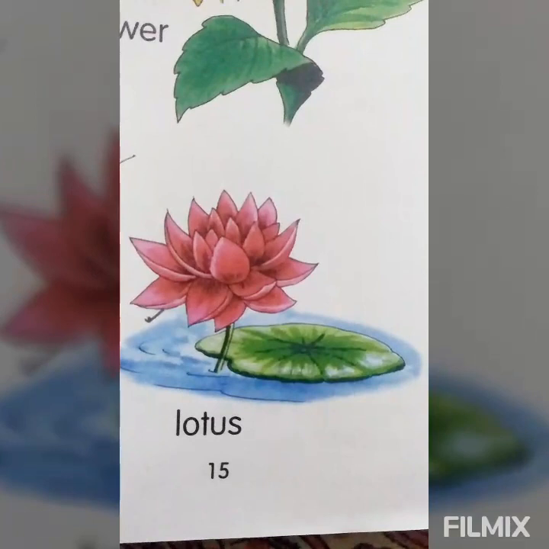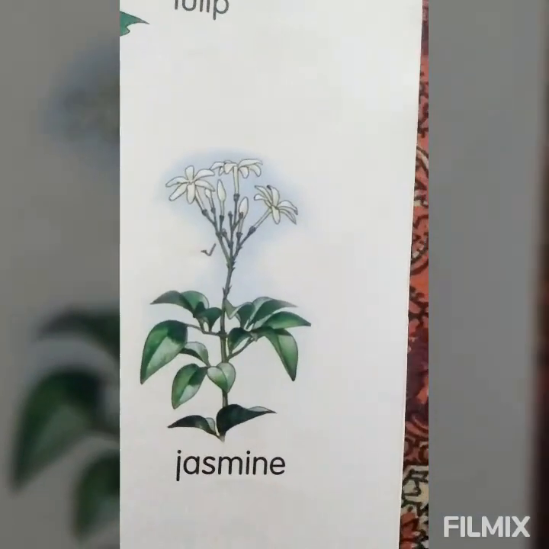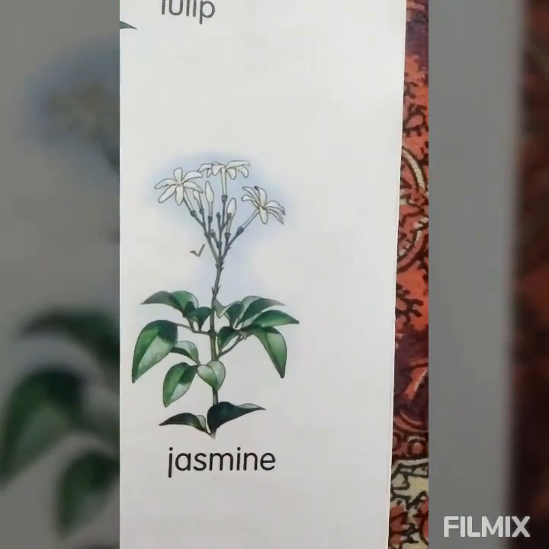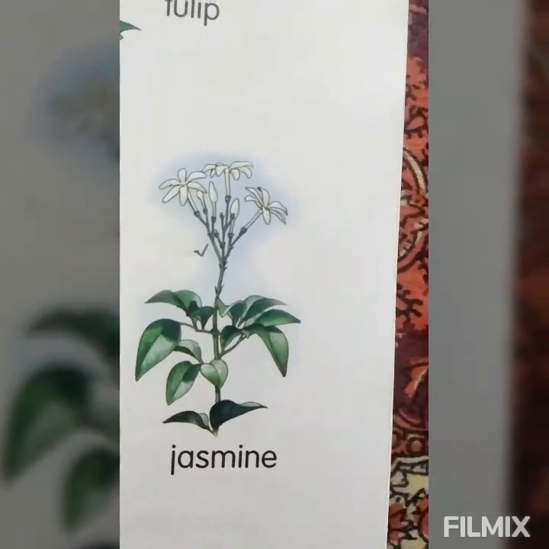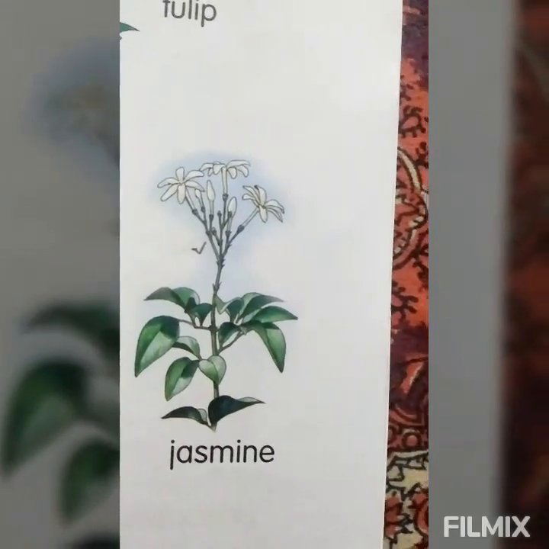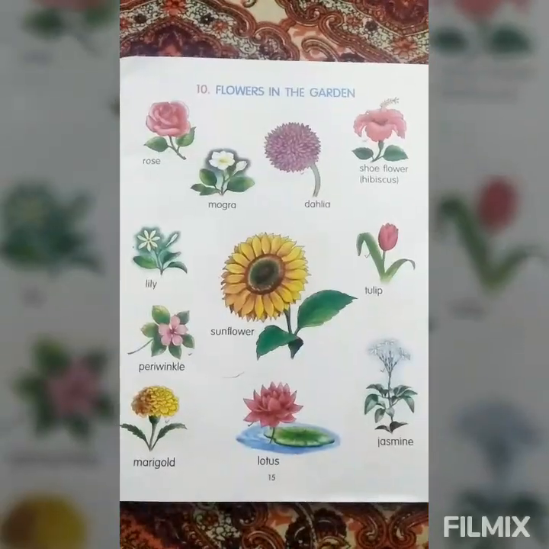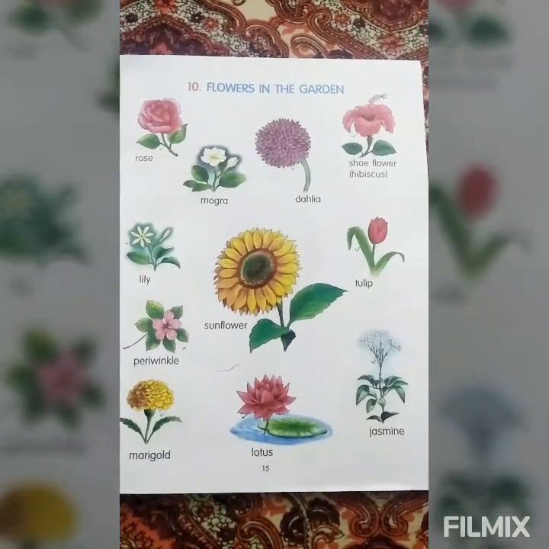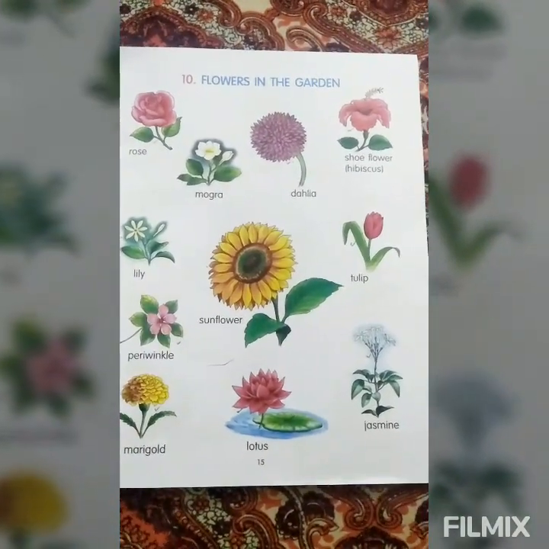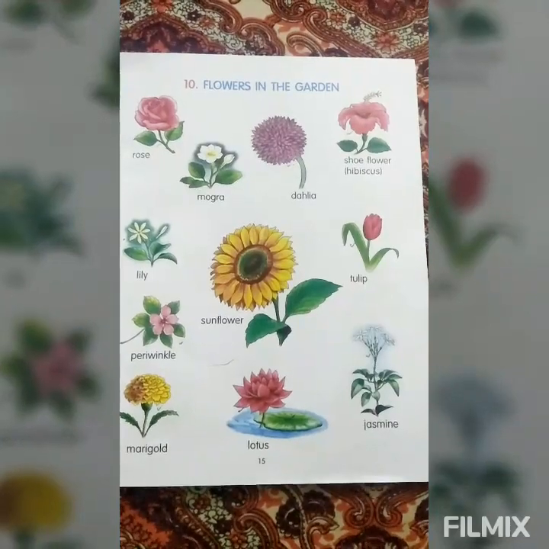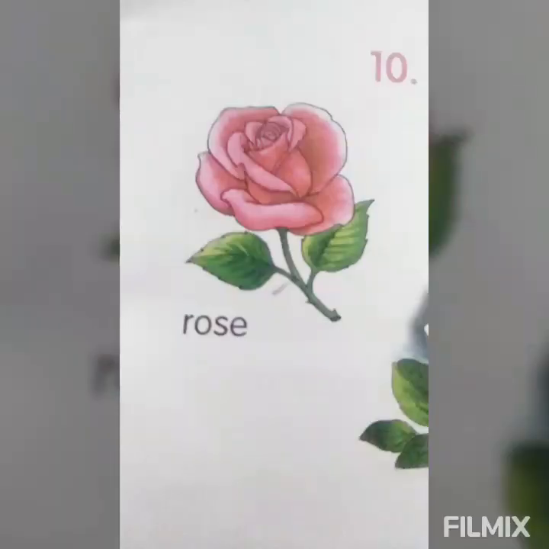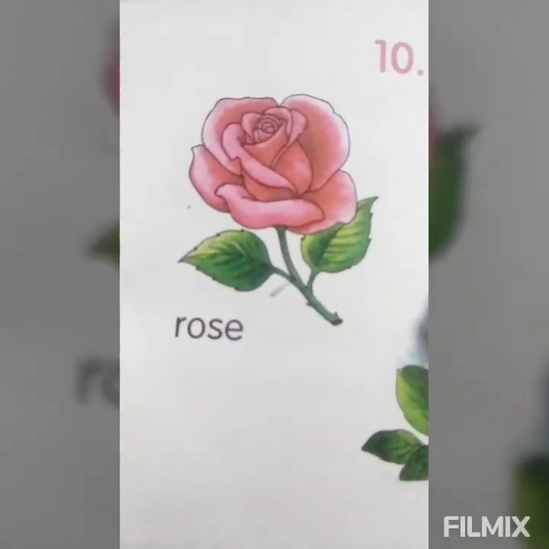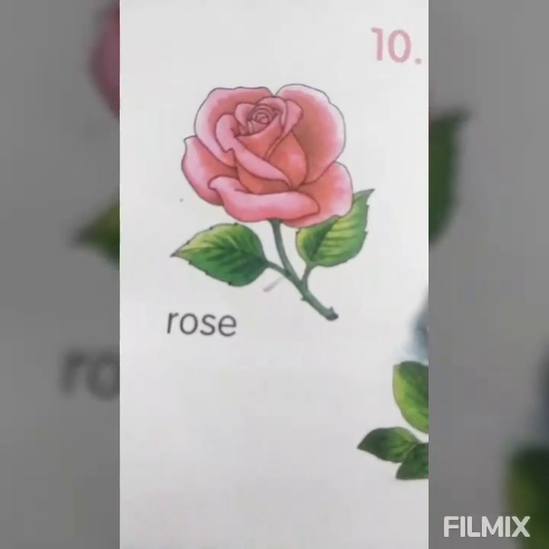Jasmine, jasmine, jasmine. Now Miss will show you the flowers. You have to say with me. Okay, what flower is this? All say, children.